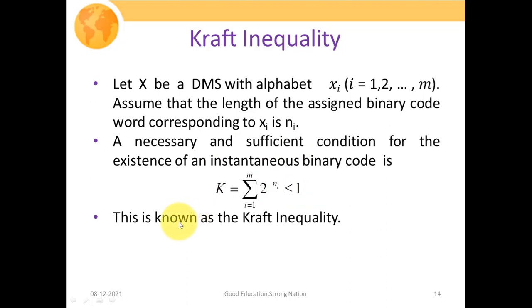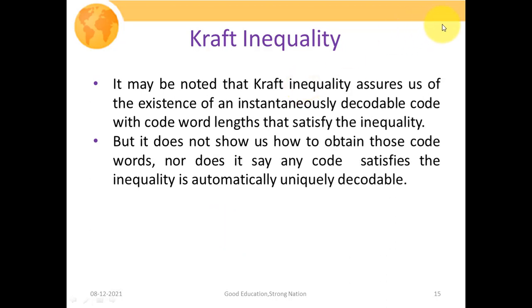This bound was given by Kraft, and to honor that person, this inequality is called the Kraft inequality. So Kraft inequality assures us of the existence of an instantaneously decodable code with code word lengths that satisfy that inequality.